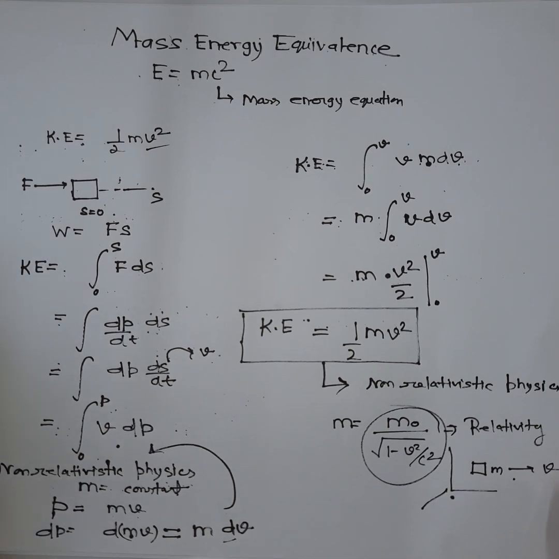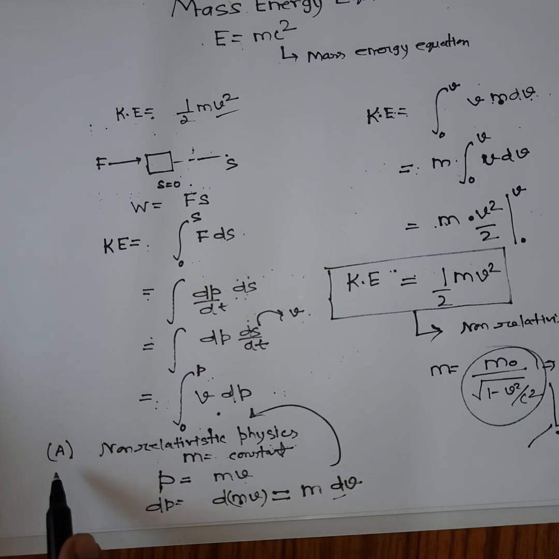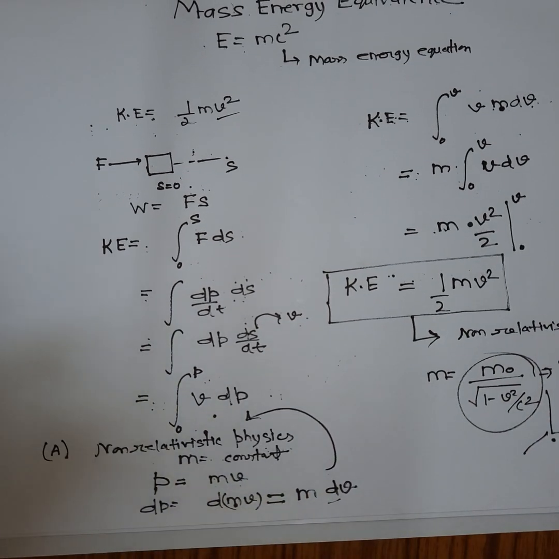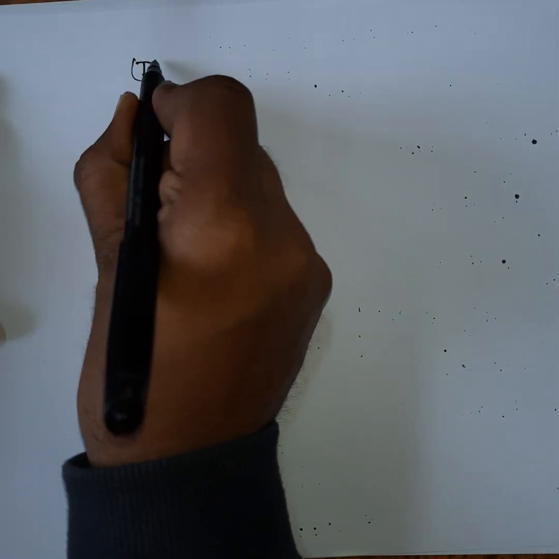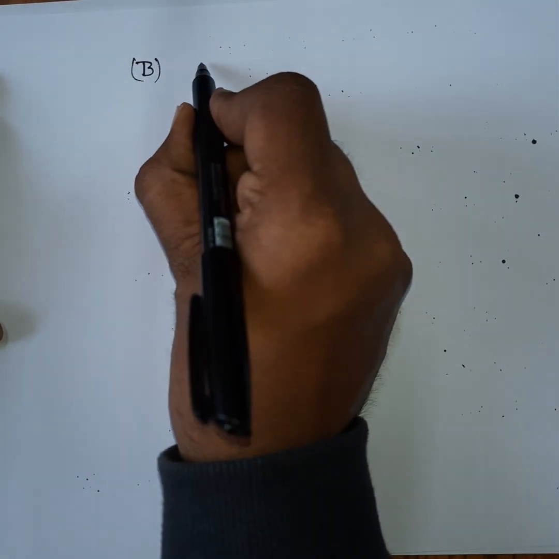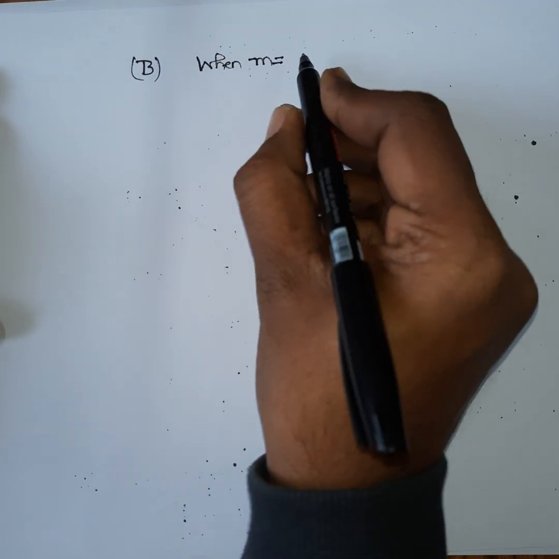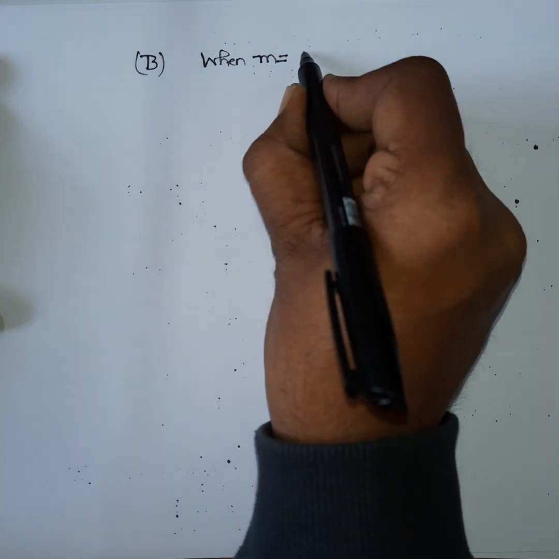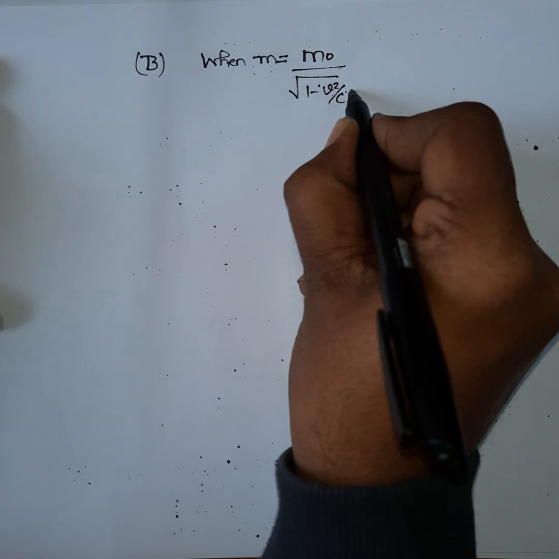Okay, so now I will do the calculation for part B. This was the calculation for non-relativistic physics for kinetic energy. Now I will do the second part, that is, when m is equal to m naught divided by square root of 1 minus v square by c square.